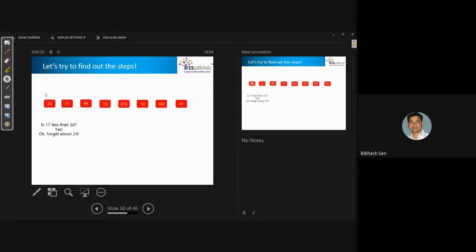Initially, I will consider this my smallest one. Initially, you have to consider one as the smaller, and that is part of the algorithm we are thinking. I don't know whether it is small or not, but I consider it small. Now I will compare the small number with the next one. If I find the next number is smaller than the first number, then automatically the next number is my smaller one, and the first is not smaller, it is bigger than the second number, so I will throw it. Am I correct or wrong?